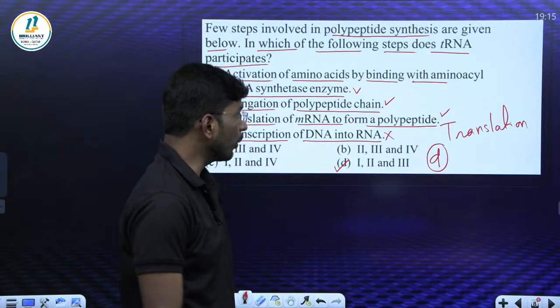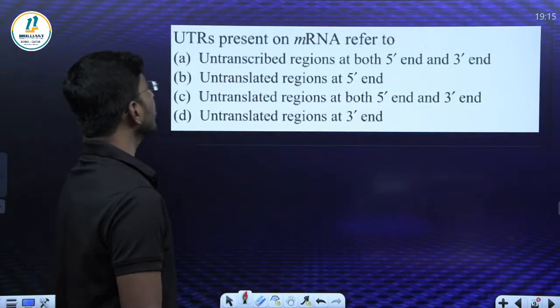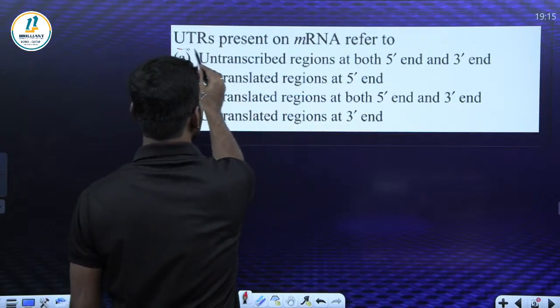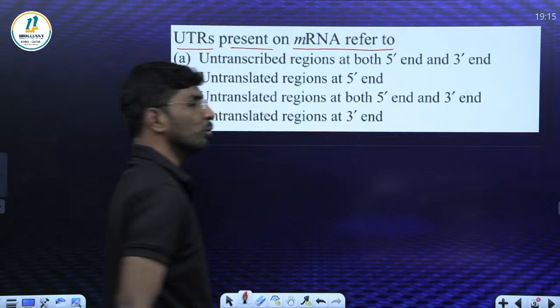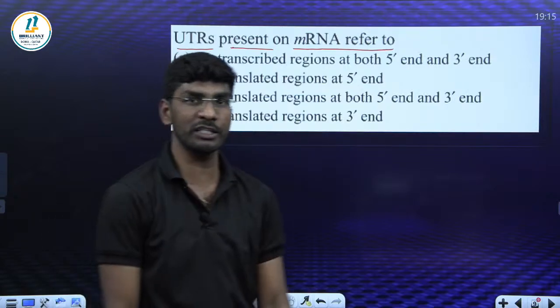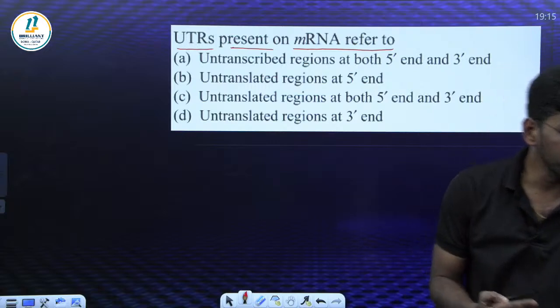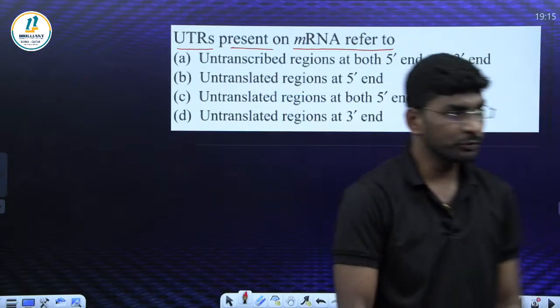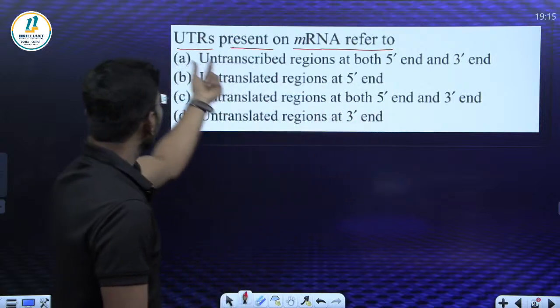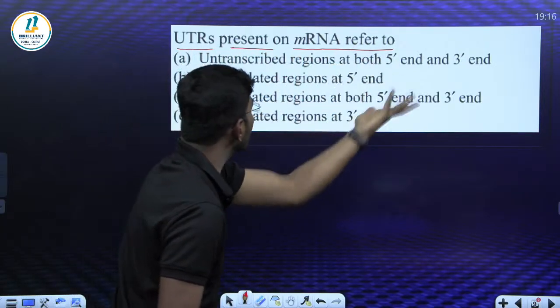What about the next question? Look at the next question. UTRs, untranslated regions, present on mRNA refer to what? Very simple. We have already done this one. Think, all of you, and find out the answer. Come on, Atul, Pooja, Nayan, I need an answer. UTRs, untranslated regions present on mRNA, refer to what?